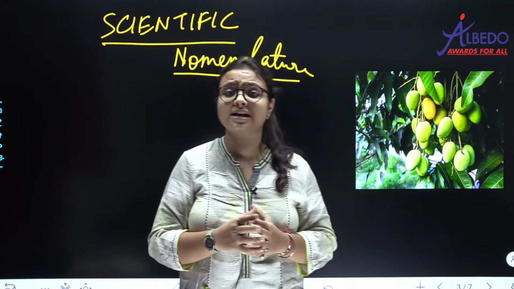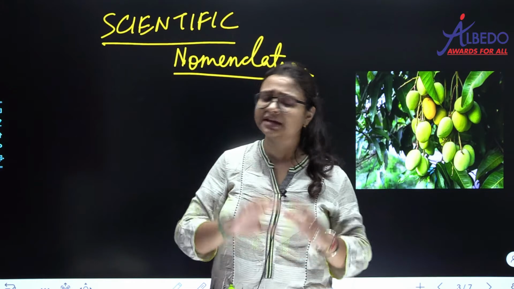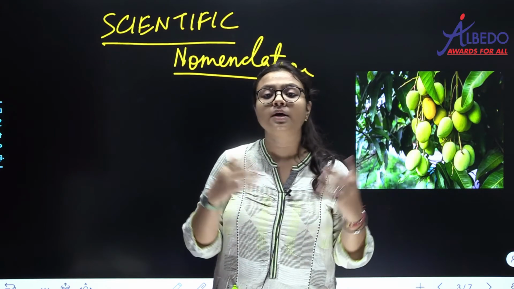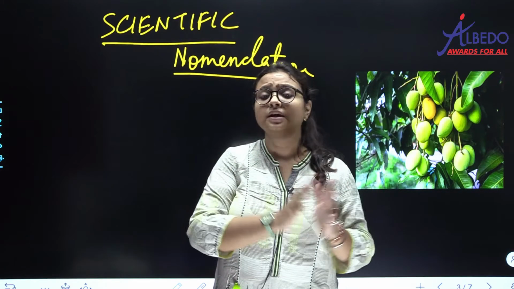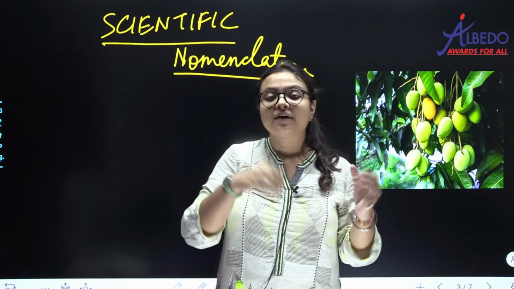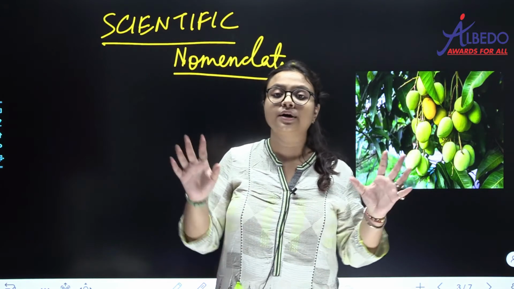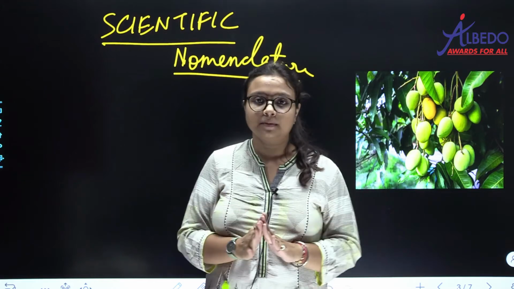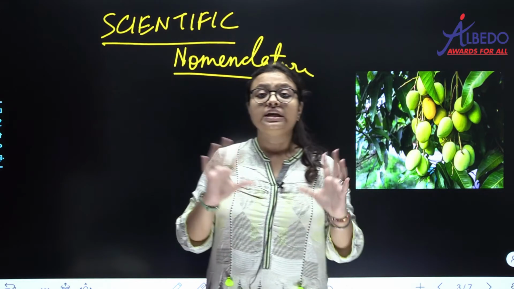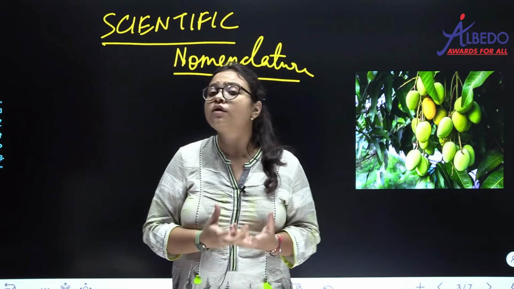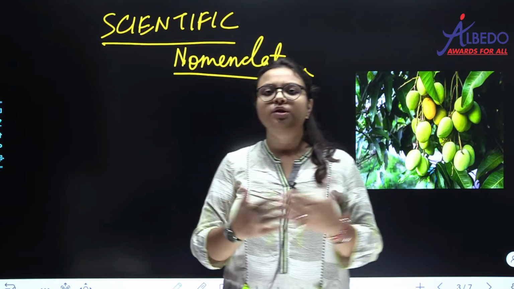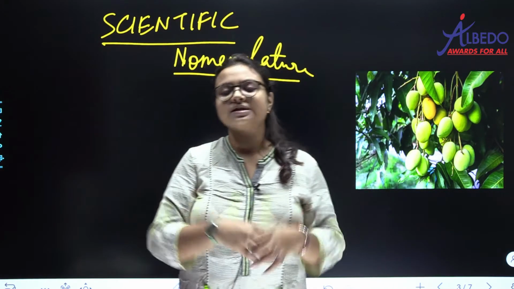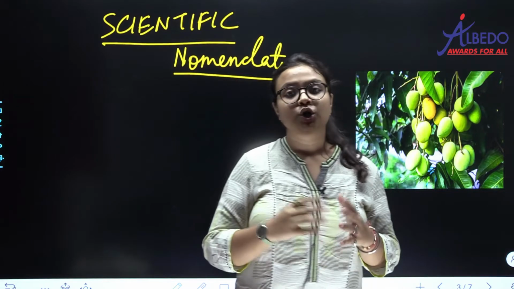Understand that an organism can have many common names in many languages. Like you call me a human in English, you call me an आदमी in Hindi. So if I go to America and say I am talking about an आदमी, will that person be able to understand it? He will not be able to understand it. So there was a need for uniformity of name all over the world, so that when we are talking science to science, we can refer to that particular organism, and that is why we came to scientific nomenclature.